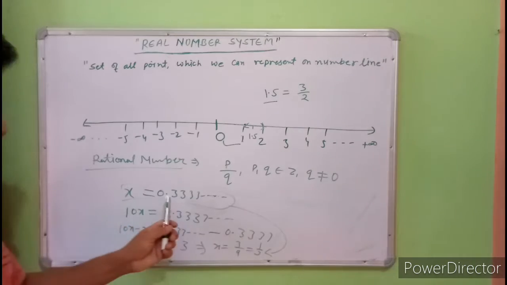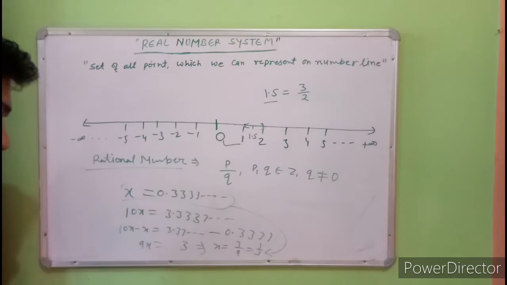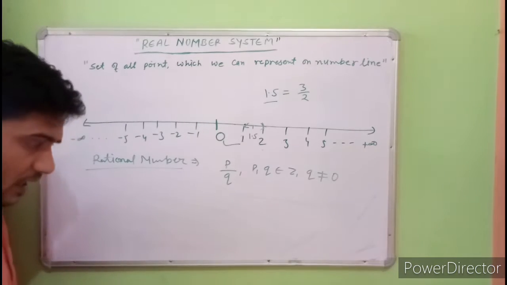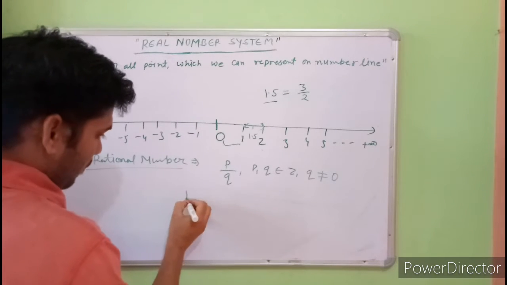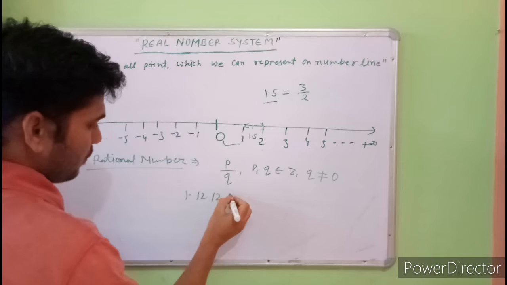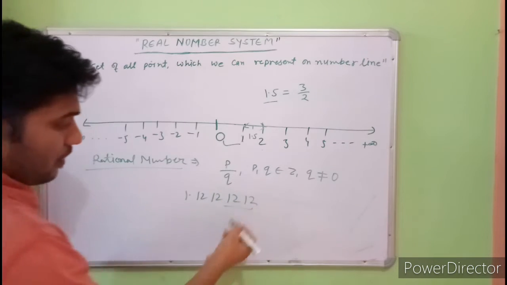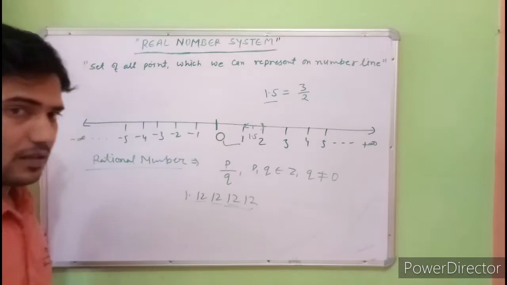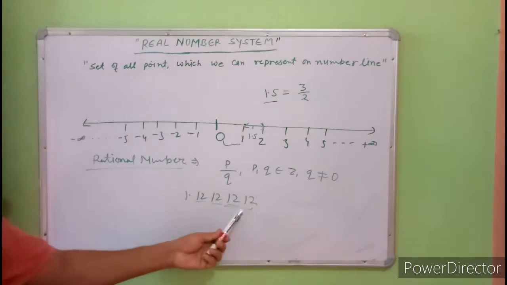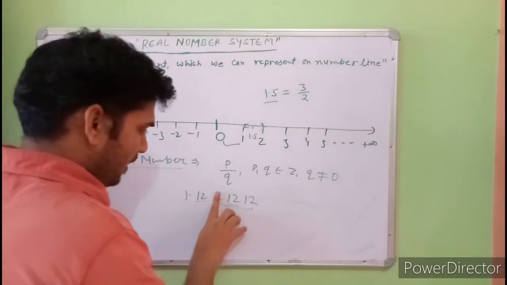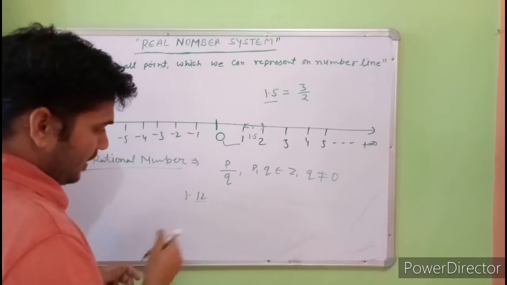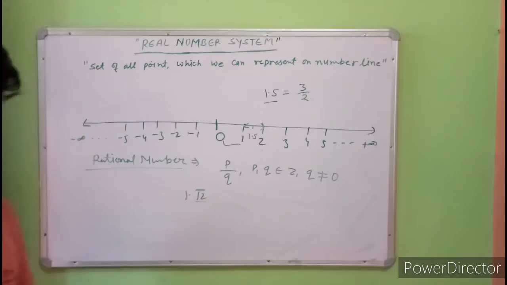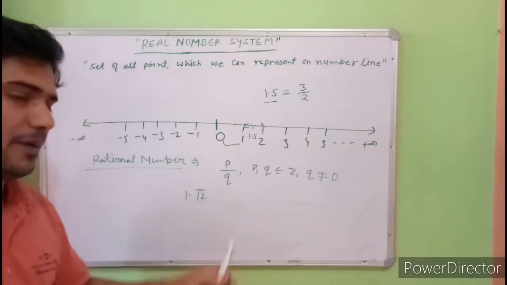So all repeating numbers are also rational numbers, and repeating numbers may take other forms also, like 1.12, 12, 12, 12. This is also a repeating number after 2 digits. After the decimal, 2 digits are repeating. All such repeating numbers we can represent with a bar above the digits which are repeating.